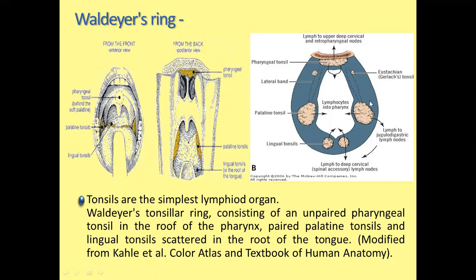And just below the eustachian or tubal tonsil, there is another tonsil known as the palatine tonsil, which is situated here. You can see this is the tongue. On the lateral side, there is the palatine tonsil, which is paired. And just below, you can see this is the tongue, and that is the root of the tongue. Related to the root of the tongue, there are numerous scattered tonsils, the lingual tonsil. So the ring made by the pharyngeal, tubal, palatine, and lingual tonsils is known as Waldeyer's ring.